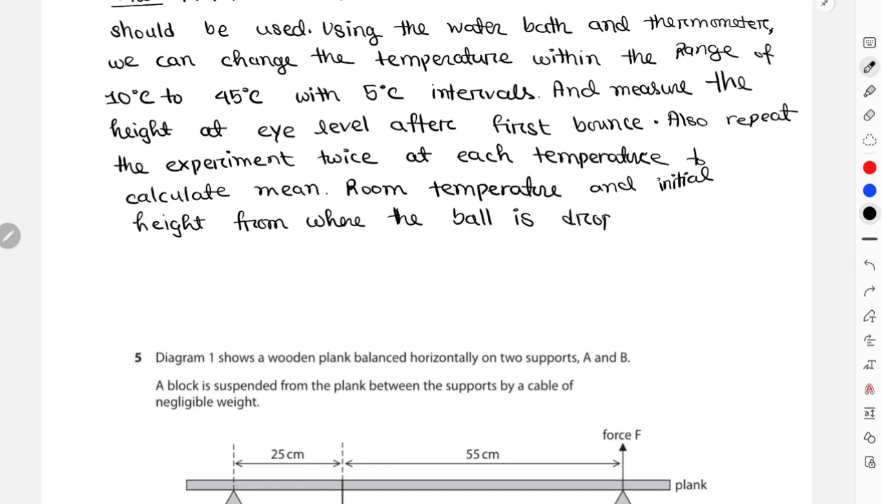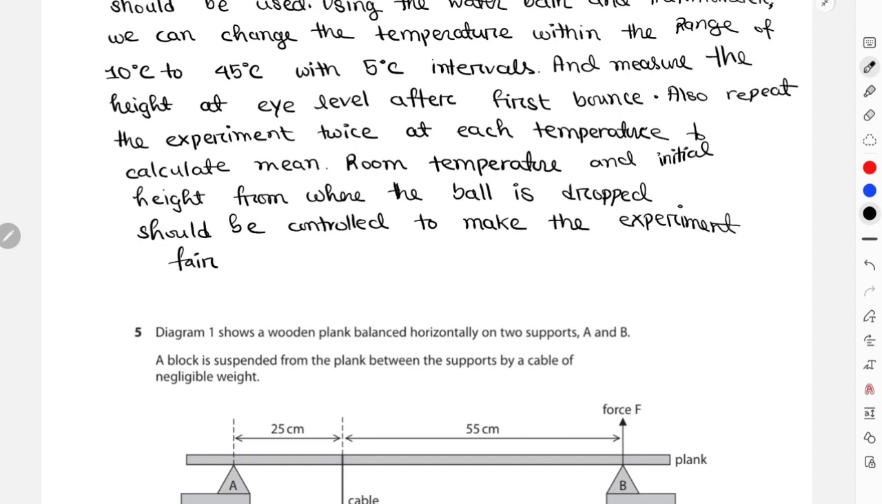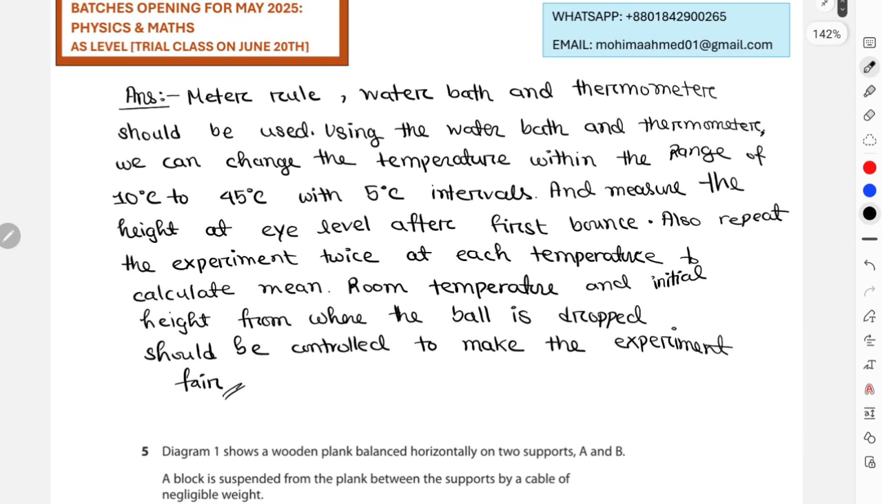So it will be double P. From where the ball is dropped should be constant, should be controlled, to make the experiment fair.